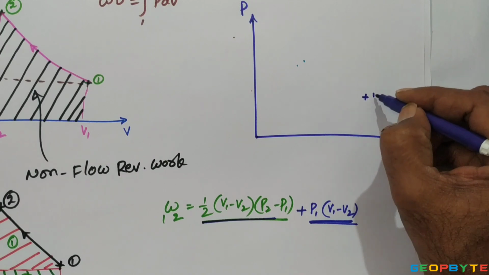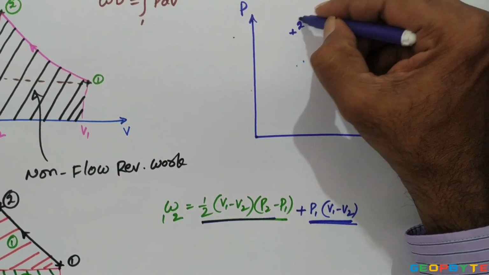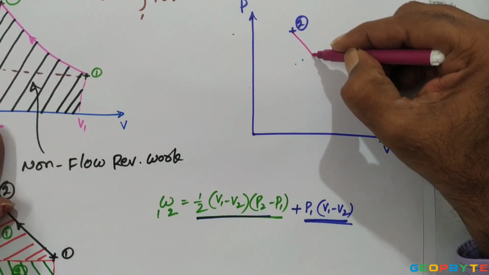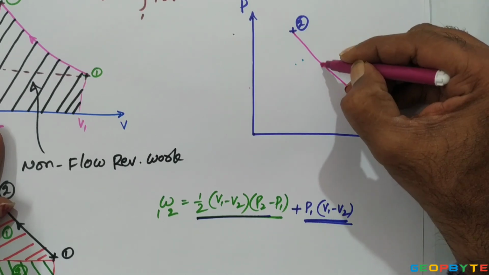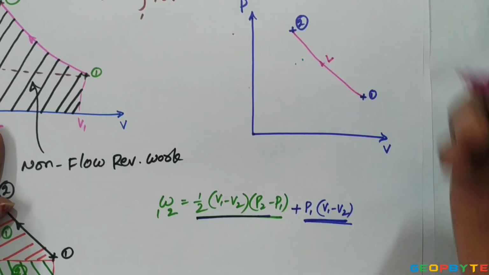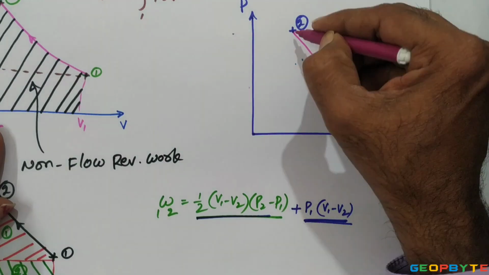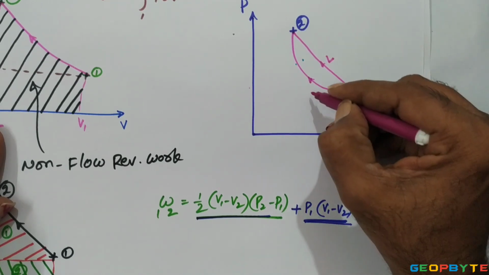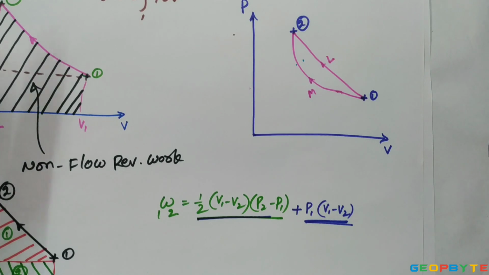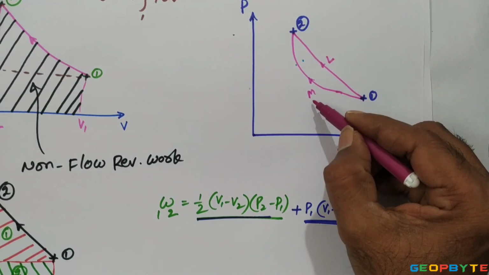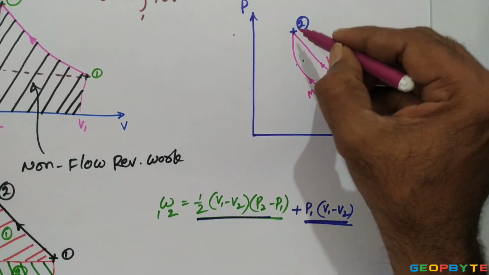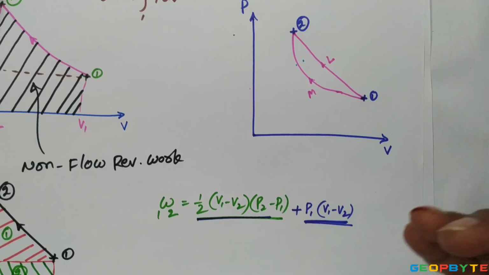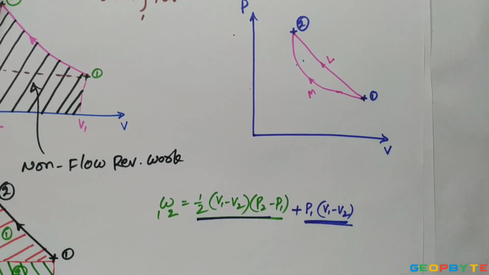Let us take state 1 somewhere here and another state here. I can draw one process curve between state 1 and state 2 like this; that is the Lth process. For the same initial and final states, I can also draw another curve like this; this is the mth process. For both processes, the initial and final states are identical, but the path followed differs. As we know, the area below the PV diagram is equal to non-flow work.